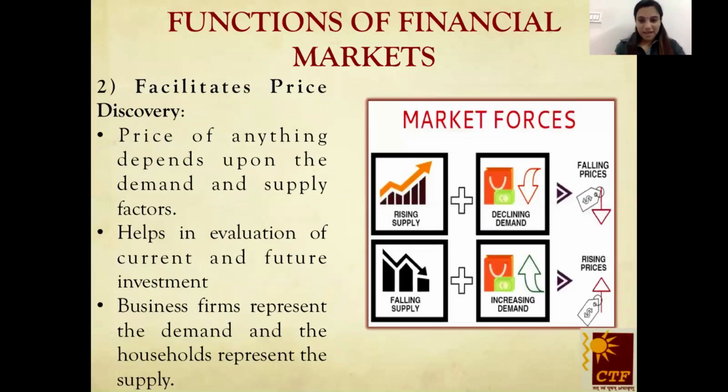The second phase, facilitates price discovery. Now, students, you all know the fundamentals of demand and supply. How is price calculated? It is calculated with the forces of demand and supply.